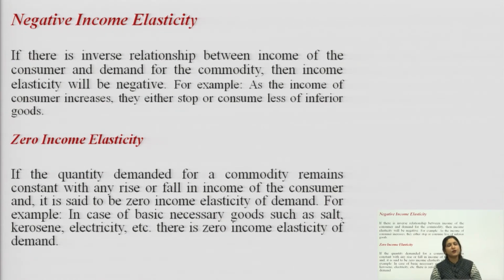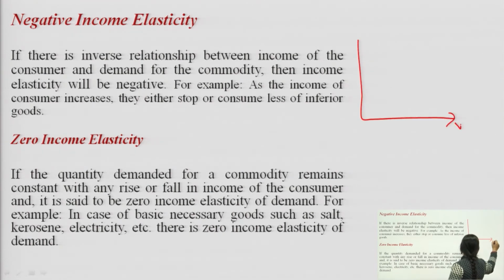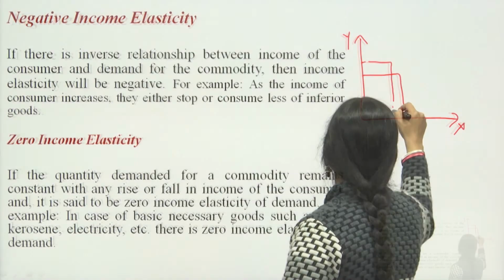So, in case of inferior goods, the income elasticity will be negative. As income increases, demand for these commodities will be decreased due to better substitute available in the market. And in this case, your graph will be downward sloping as the income increases, demand decreases.